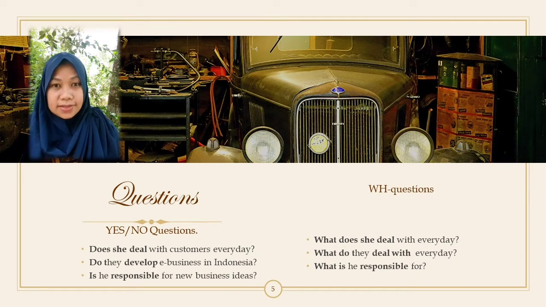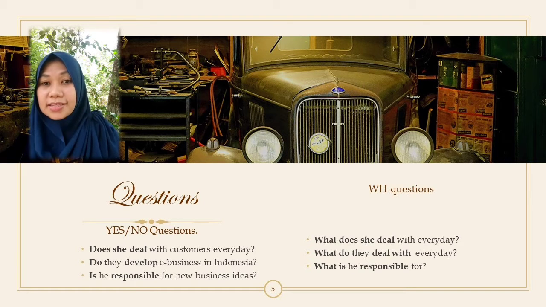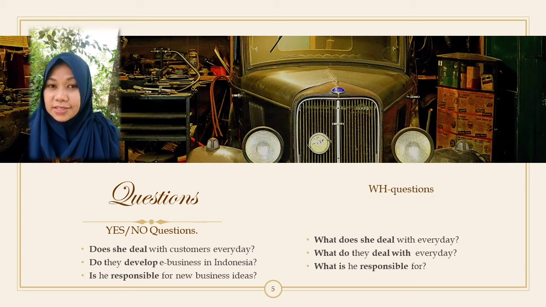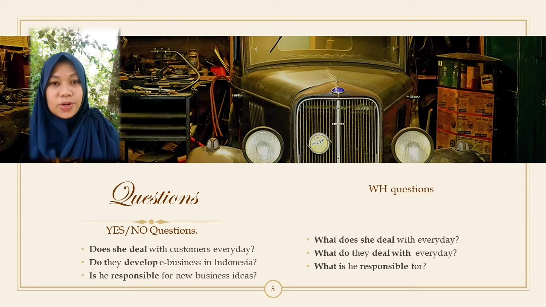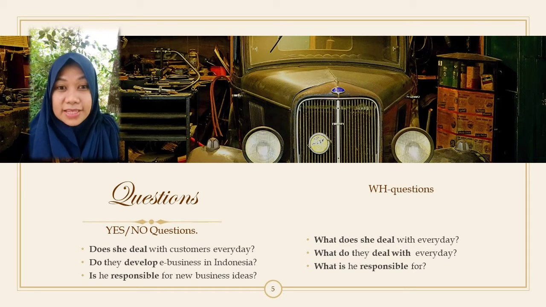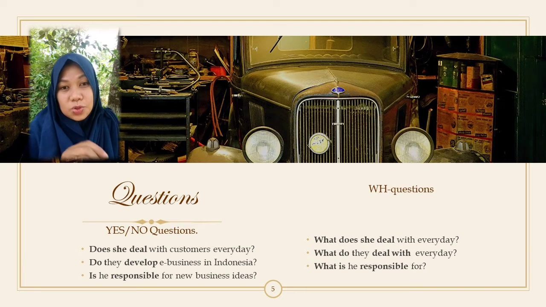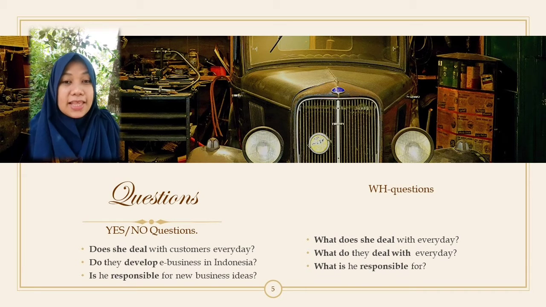What about the questions? I believe you have already known that there are two kinds of questions. We have yes/no questions and WH questions. For yes/no questions, it's quite easy. You just need to invert the auxiliary verb do or does before the subject. So you will put that in front. So do or does, and then the subject, and then the complement.